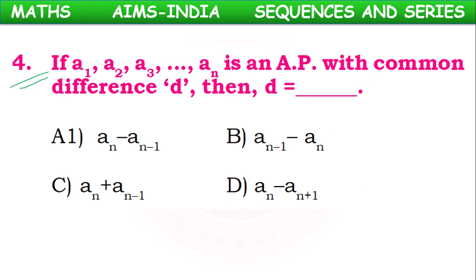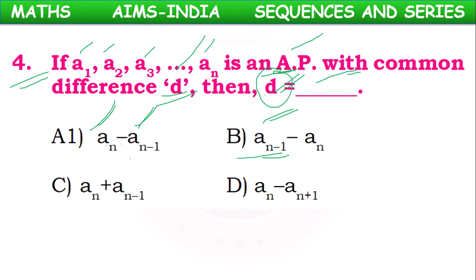Next, children, if A1, A2, A3, An is an AP with a common difference small d, then small d is how much? So the d formula always we have An minus An minus 1, nth term minus its preceding term. Here preceding term they have taken first, wrong. So answer this one, option A is correct.